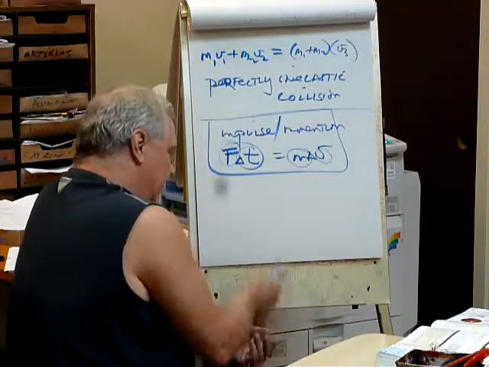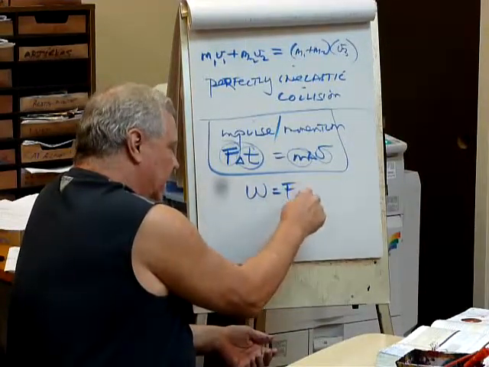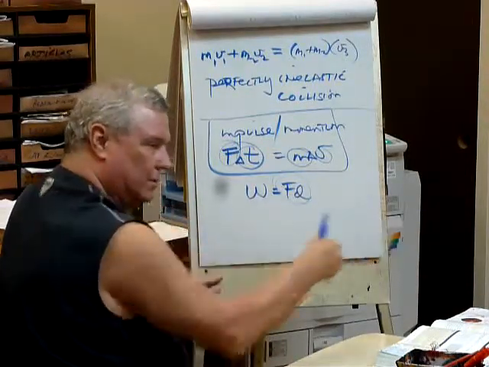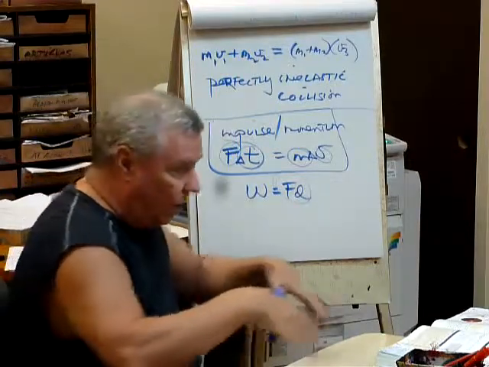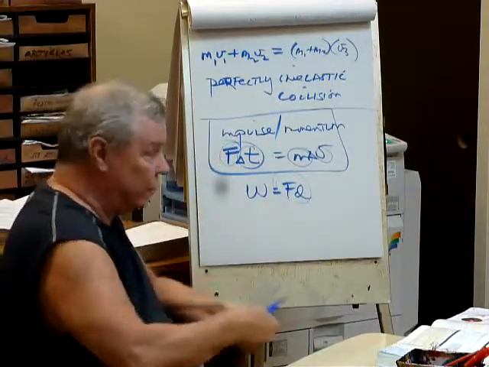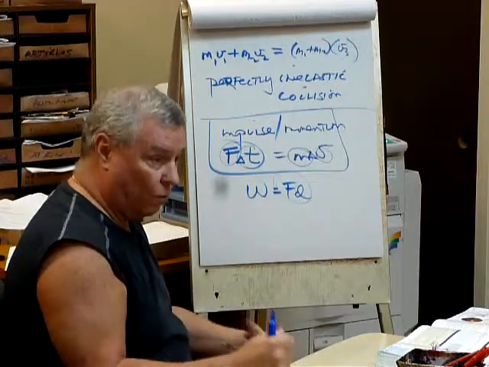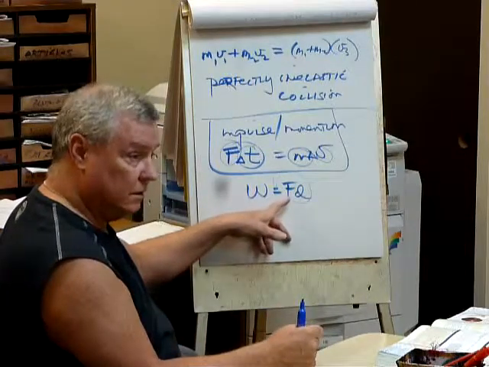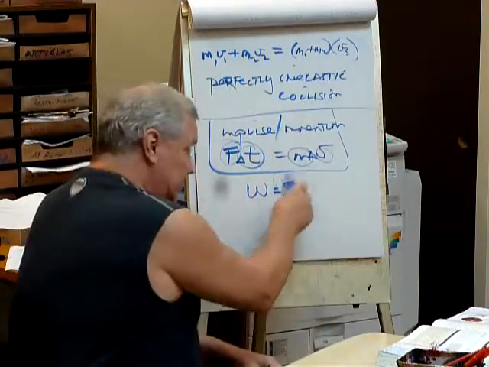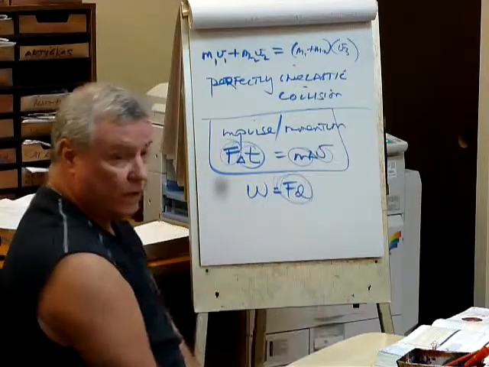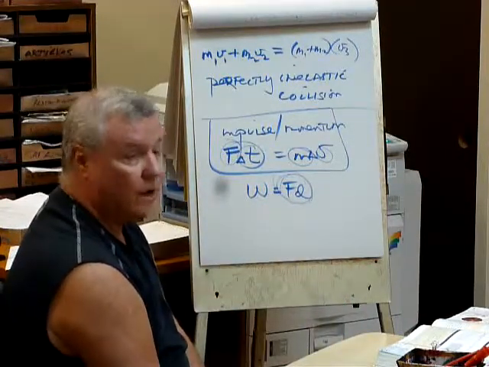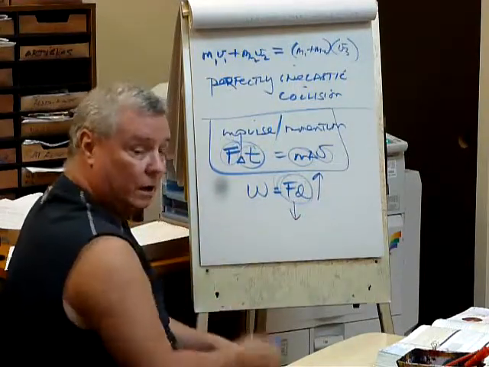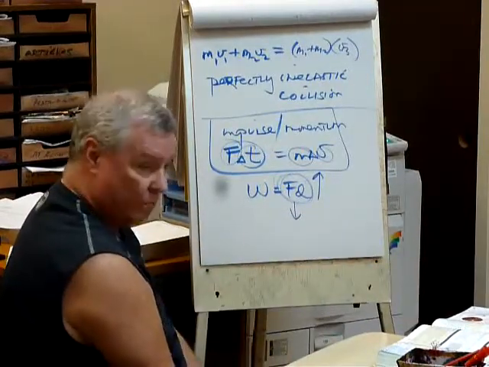Remember last week when we did work equals F times D? And remember the guy picking up a box and walking up a ramp versus the guy picking up the box and putting it in the back of the truck right away? They both did the same amount of work, correct? But the guy on the ramp provided less force. How come? Because these two were on the same side of the equal sign, therefore they had what kind of relationship? Inverse, yeah? So the bigger the distance, the less the force was required to lift an object and put it into a truck. Everybody remember that?